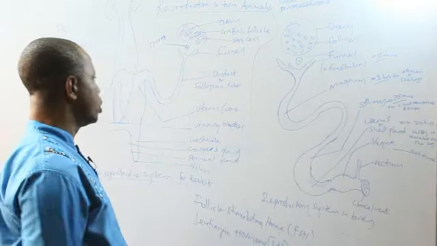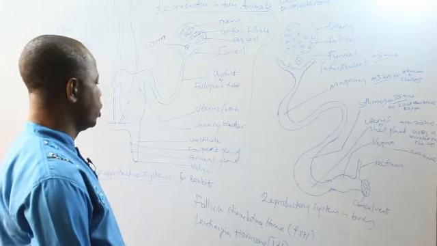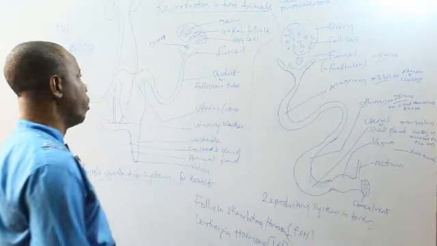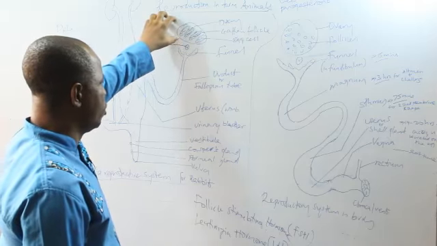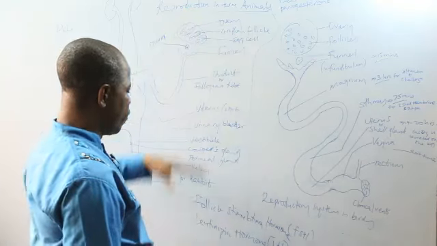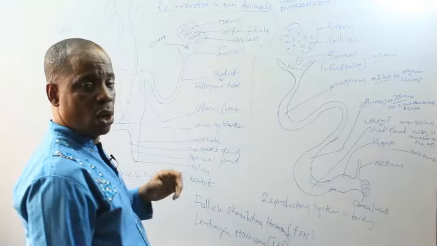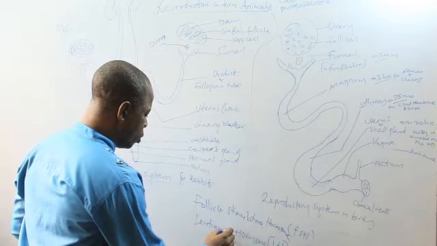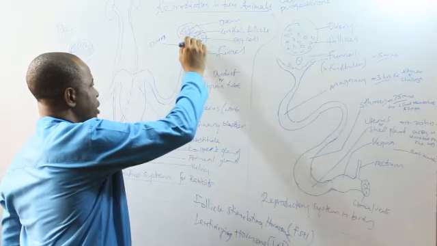Now, follicle stimulating hormone will stimulate the ovary to mature one or more of its eggs. There are thousands of premature eggs in the ovary. These eggs are located inside the Graafian follicle. So follicle stimulating hormone will stimulate the Graafian follicle to produce a certain number of eggs. Once these eggs are produced, the luteinizing hormone will rupture the wall of the Graafian follicle and the eggs will be released.